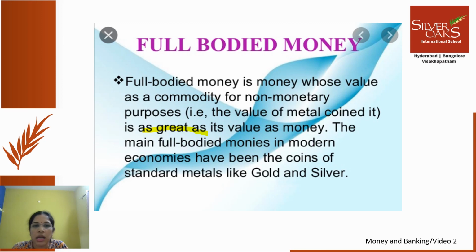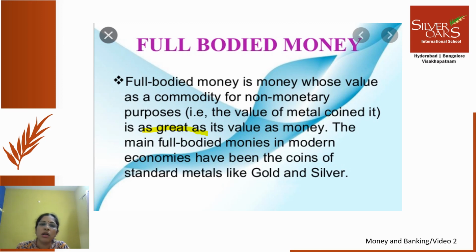Now, when you take a currency note, for example 100 rupees, if the government does not order it, it is just a paper, which means the commodity value and money value are not equal. But in full-bodied money, especially in the case of coins, if you give a silver coin minted as 100, it means that the coin has 100 rupees worth of silver or 100 rupees worth of gold.